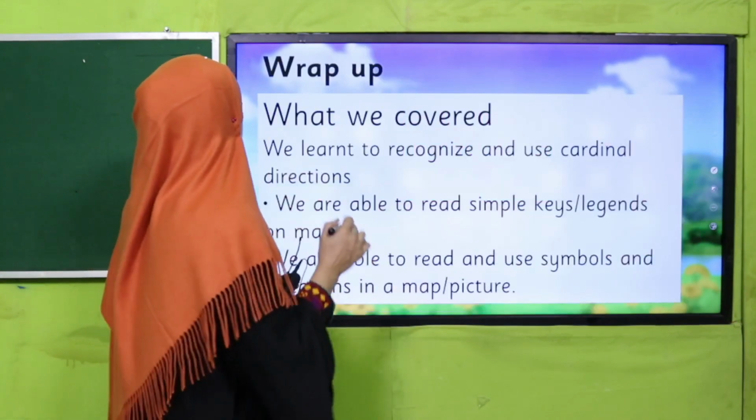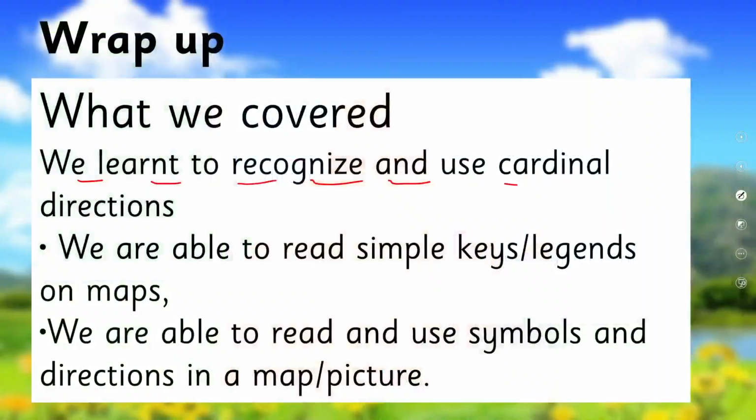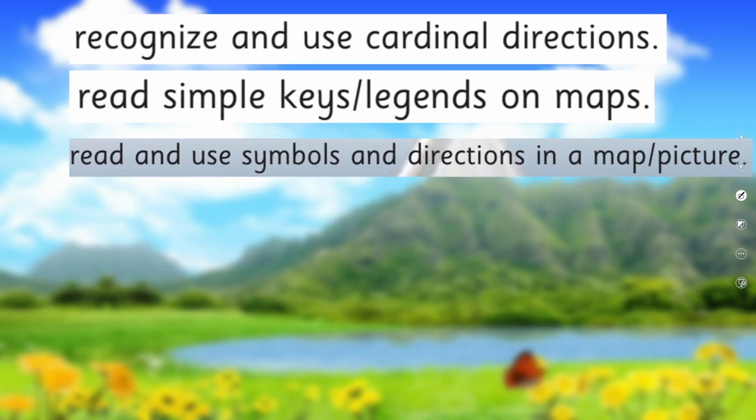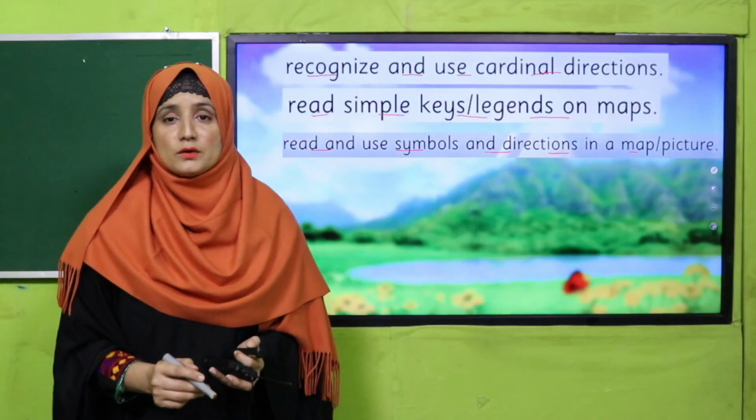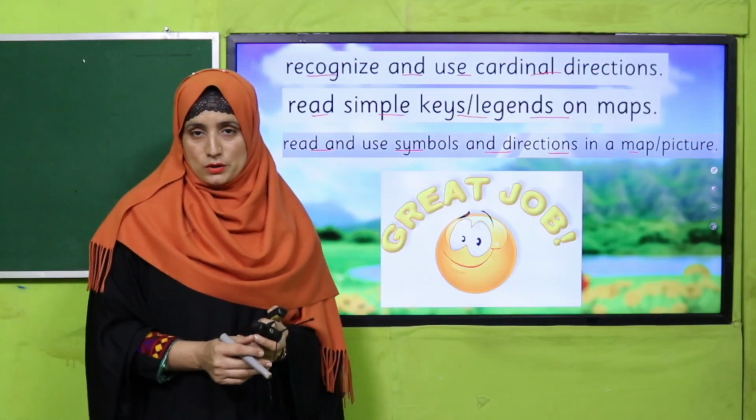So what have we learned today? We learned to recognize and use cardinal directions. We are able to read simple keys and legends on maps. We are also able to read and use symbols and directions in a map or on a picture. And in this way, we have covered our SLO: recognize and use cardinal directions, read simple keys and legends on maps, read and use symbols and directions in a map and a picture. So, my dear students, well done. We have done with it. Okay, it's a great job.